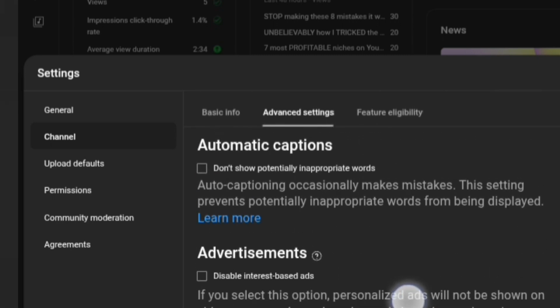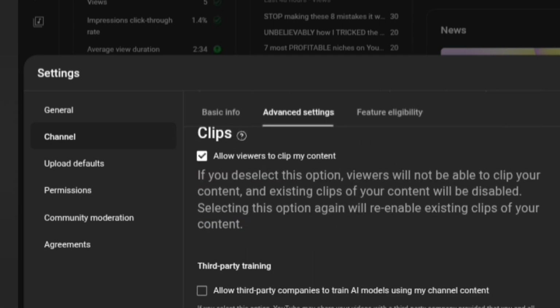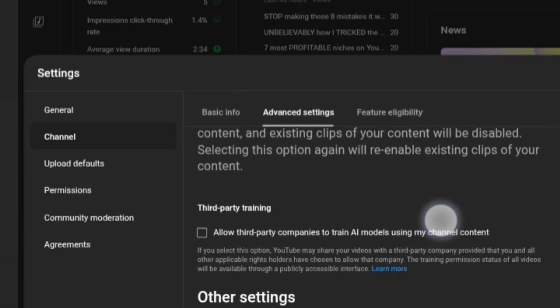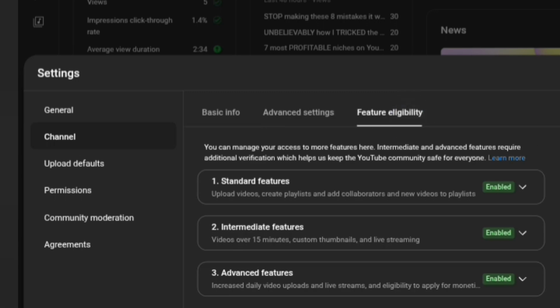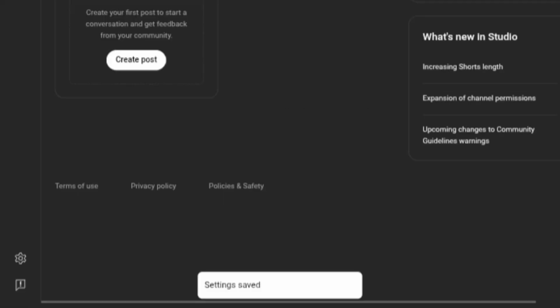Now, the next thing you want to go down to is the advertisements. There are rules and some other things about advertisement. Just read it up and then click on it if you want that to also be on your YouTube. Now, the next thing is feature eligibility, where you want to make sure that everything on here is enabled. Your standard features, your intermediate features, your advanced features, make sure they are all enabled. Make sure it is showing green, just like what you can see right here.